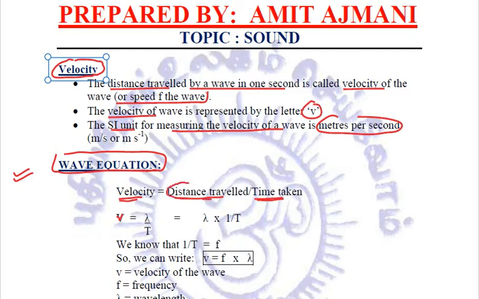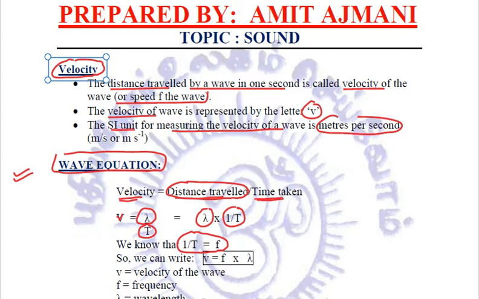The distance traveled by a wave is in the form of wavelength, which is represented by lambda, divided by time taken. Now we can also write this equation as velocity is equal to lambda into 1 by t, and we have just seen above that 1 by t is called the frequency.